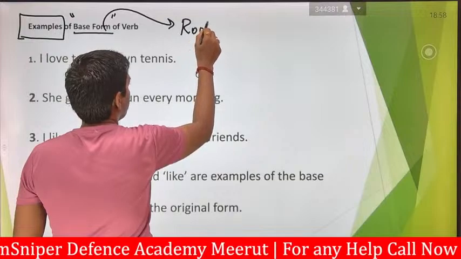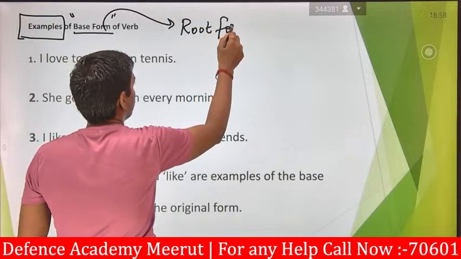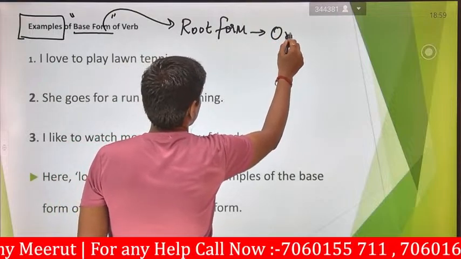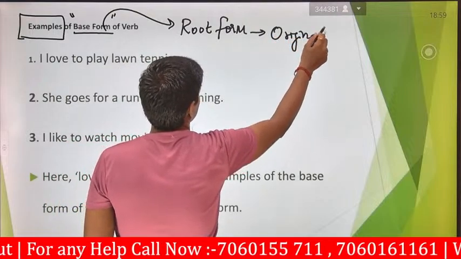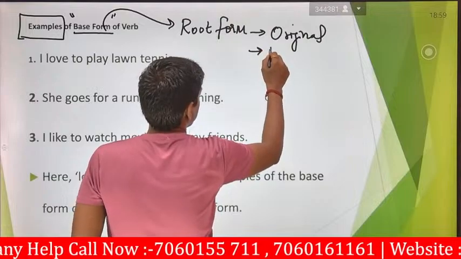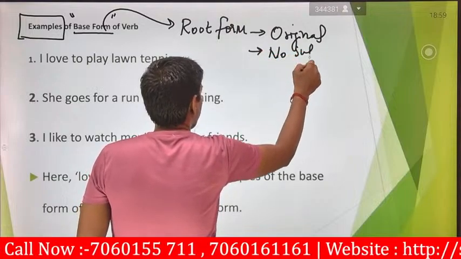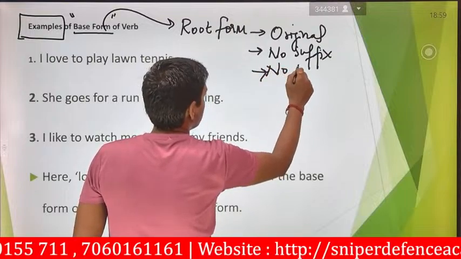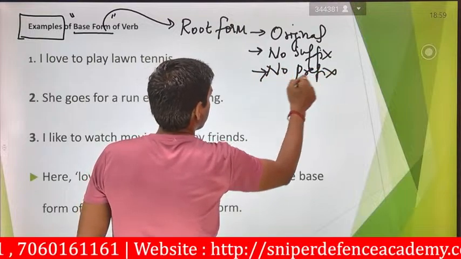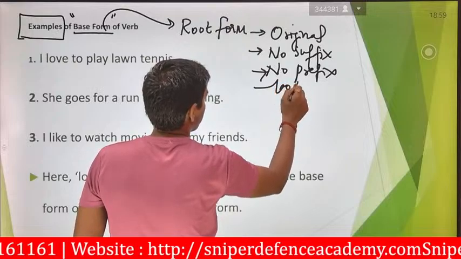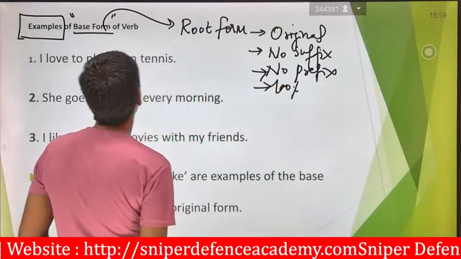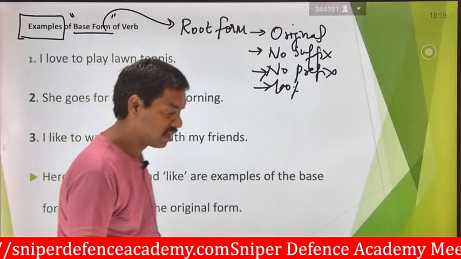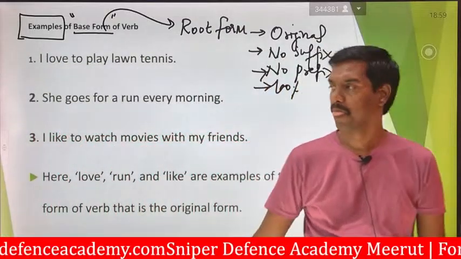What is the other name for this base form? Root form. Root form generally means the original. There is no suffix. So 100% we are using this base form to get your sentences in terms of action.